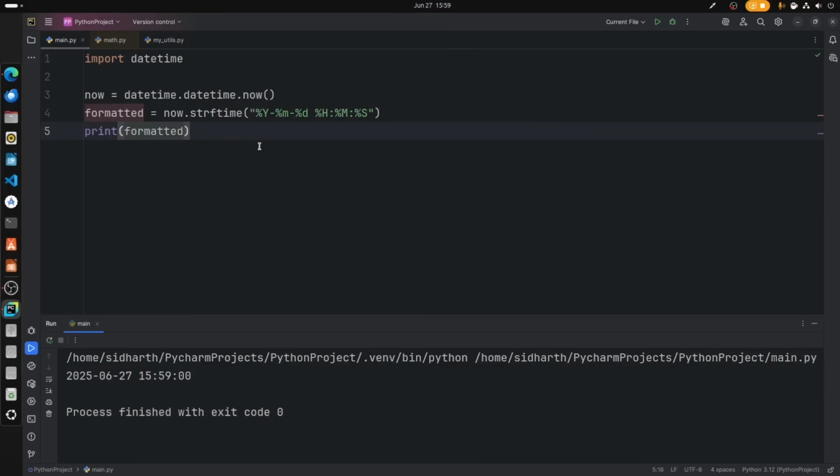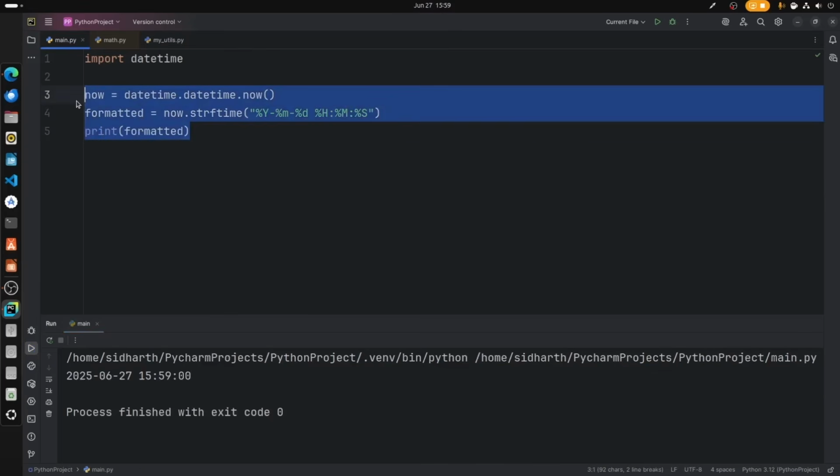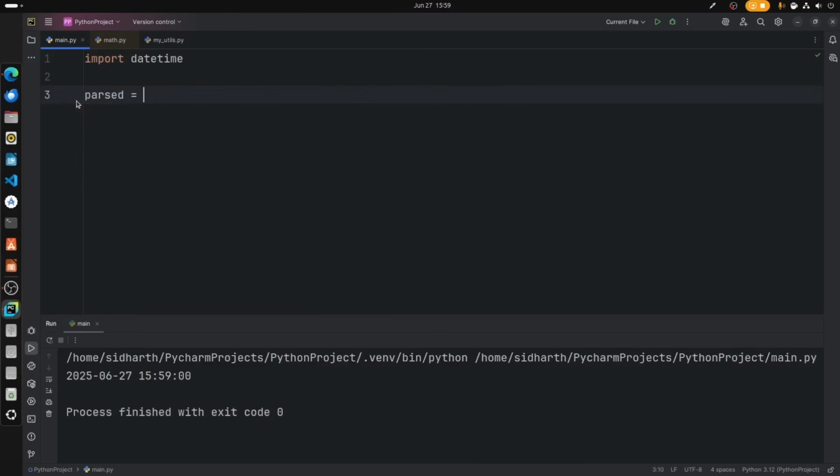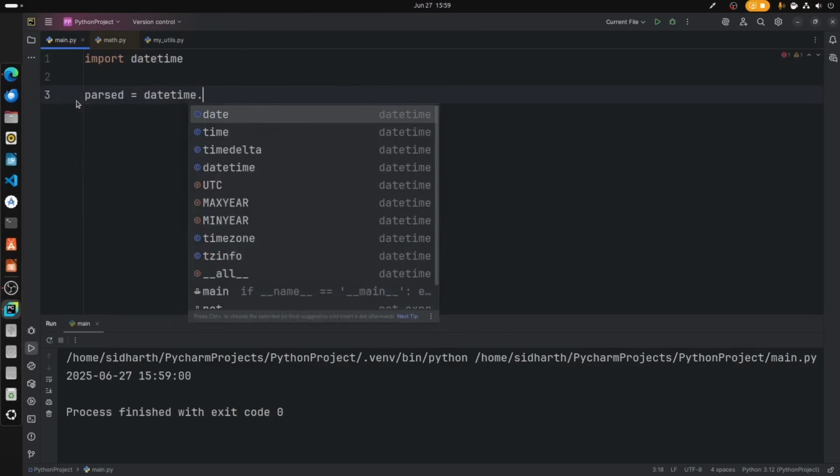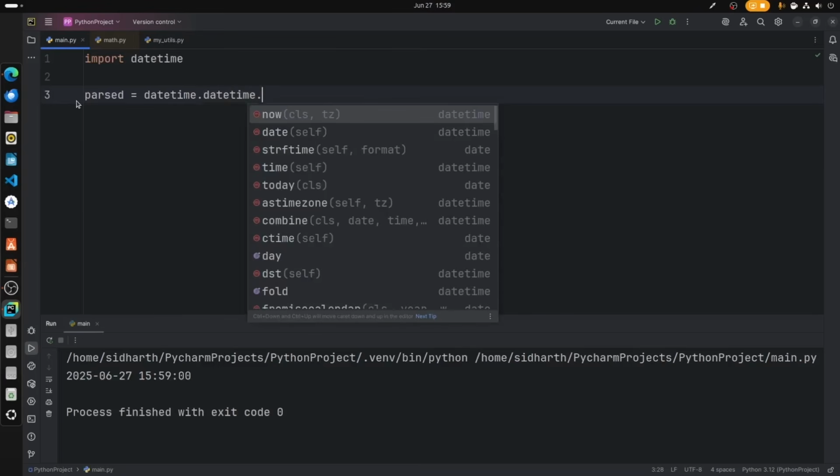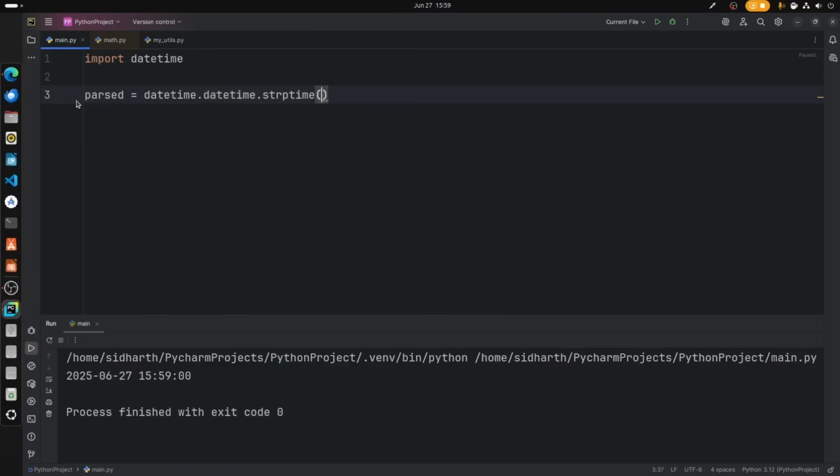For example, let's say parsed equal to datetime.strptime, and then I'll type 2025-12-25 and afternoon 4:30, that is 14:30, and then with this format.